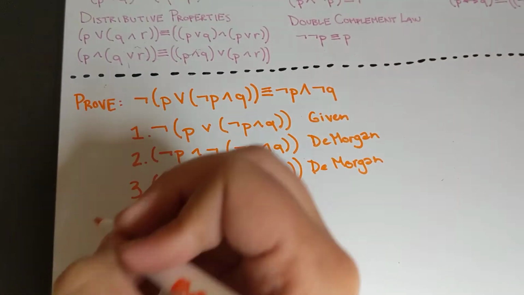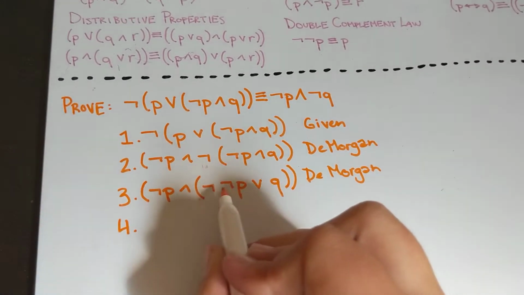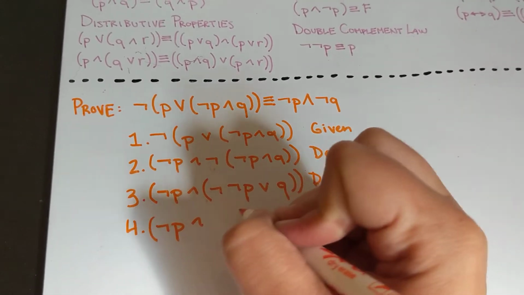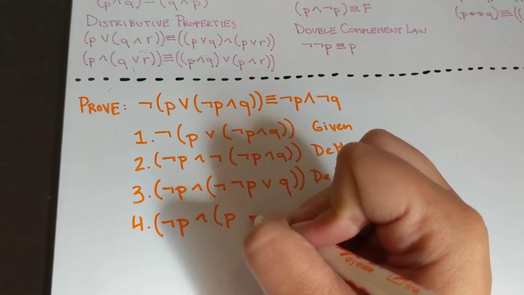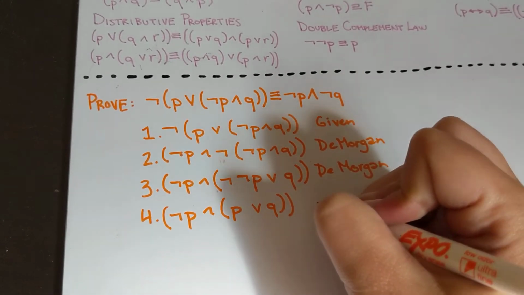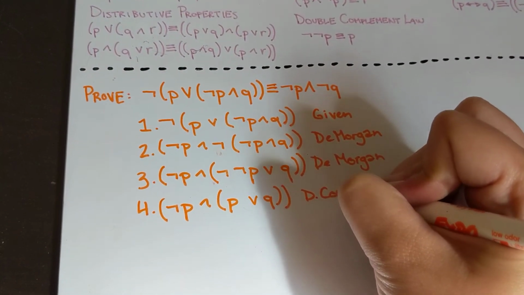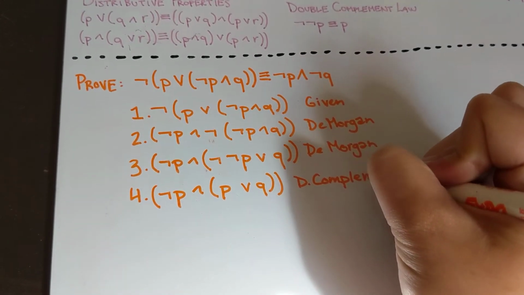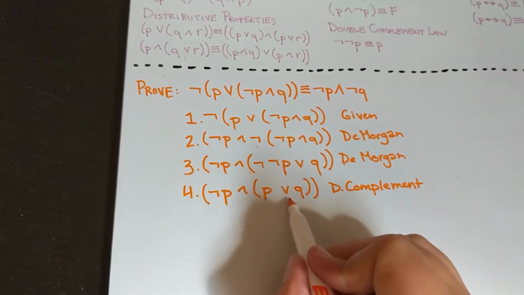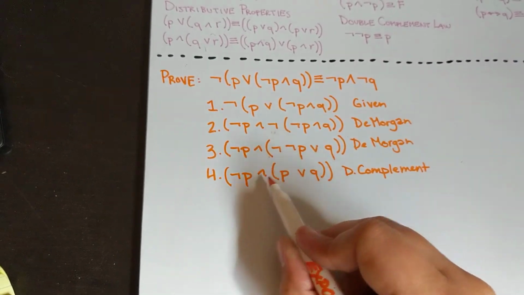All right, great. Now we're going to want to reduce this using our double complement law. So not P and (P or Q) by the double complement law. Hooray. All right. Now we have two different operators, and we want to get these two together, but they're under different operators.